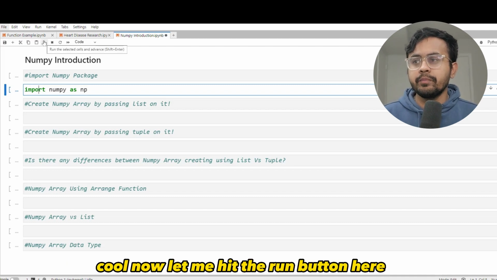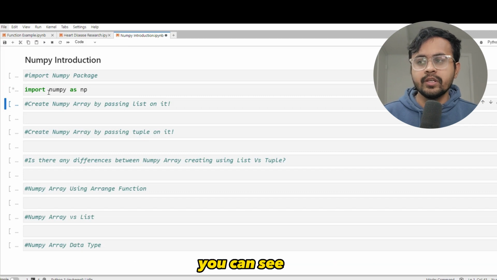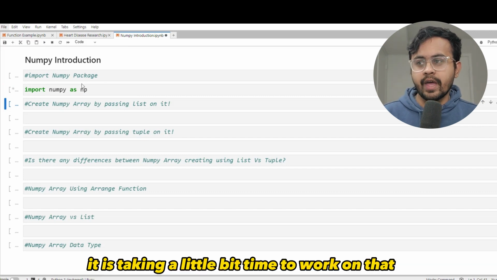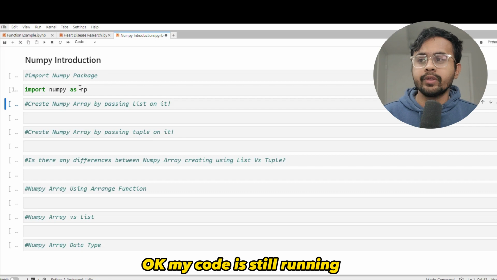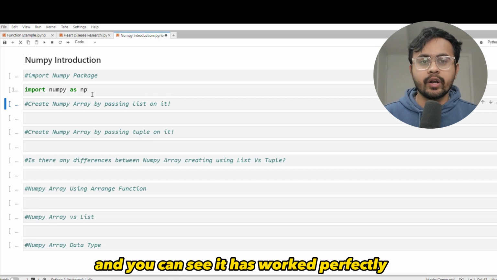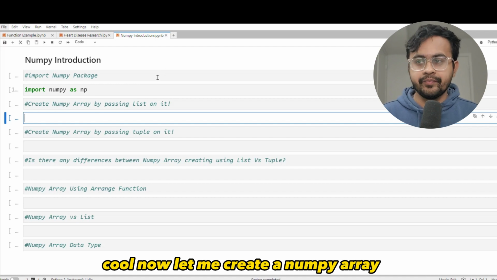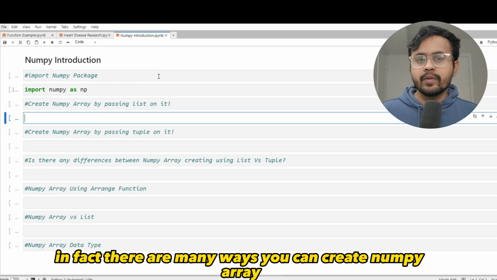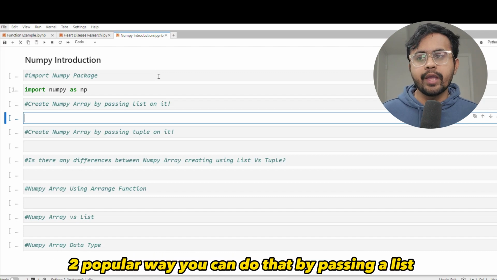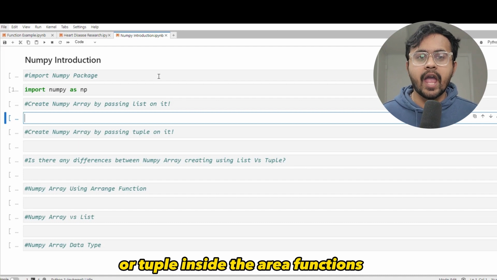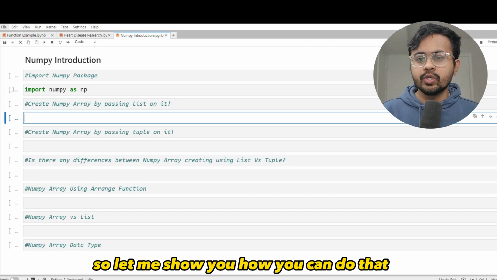Cool. Now let me hit the run button here. You can see it is taking a little bit of time to work on that. Okay, my code is still running and you can see it has worked perfectly. Cool. Now let me create a Numpy array. There are many ways you can create a Numpy array. Two popular ways are passing a list or tuple inside the array function. So let me show you how you can do that.